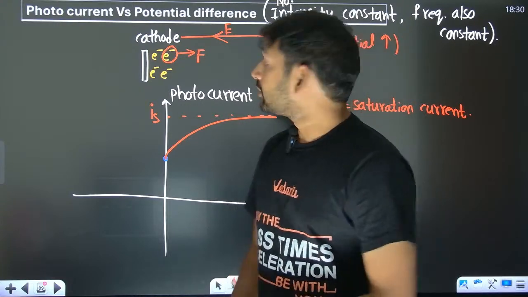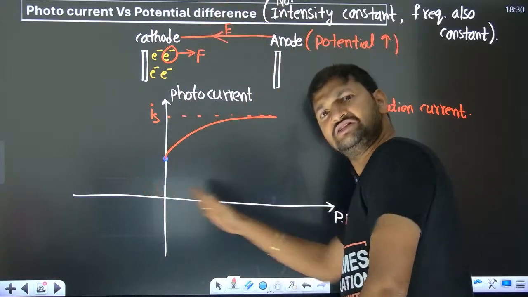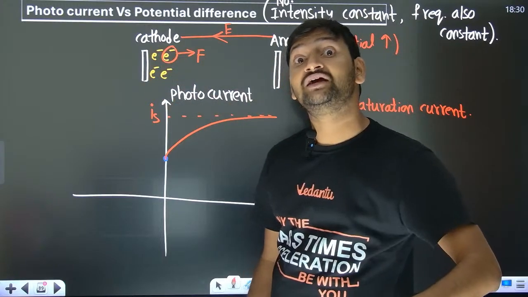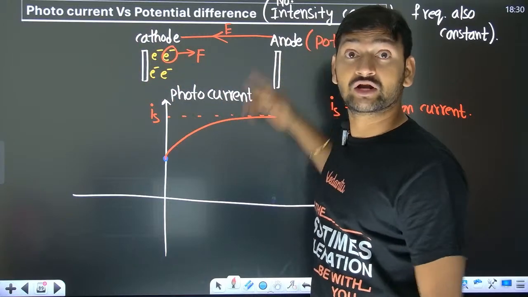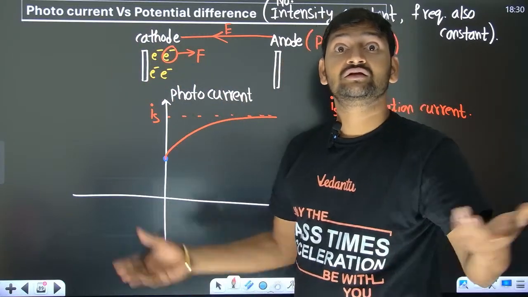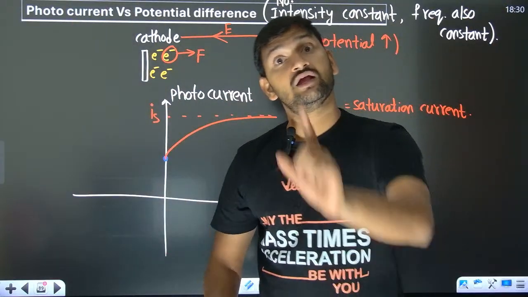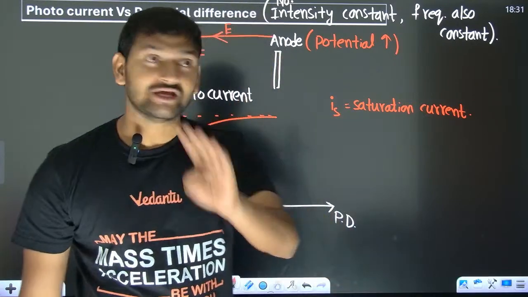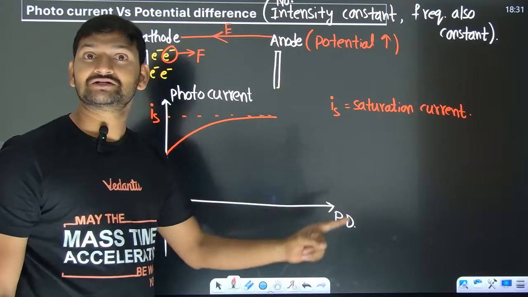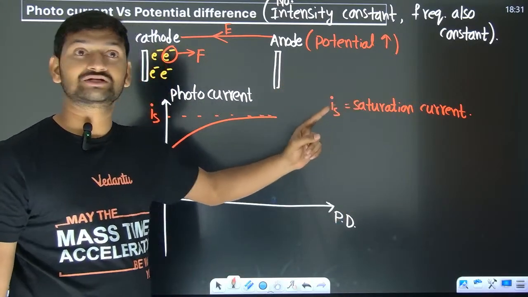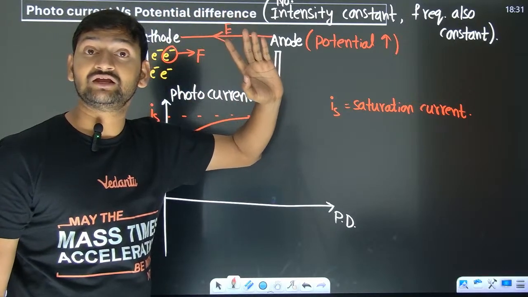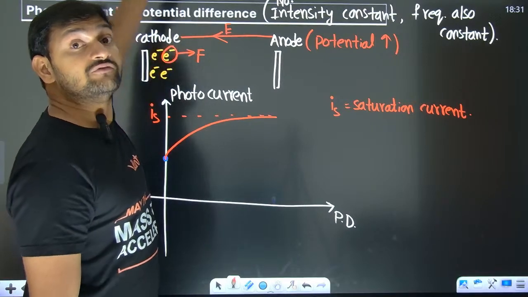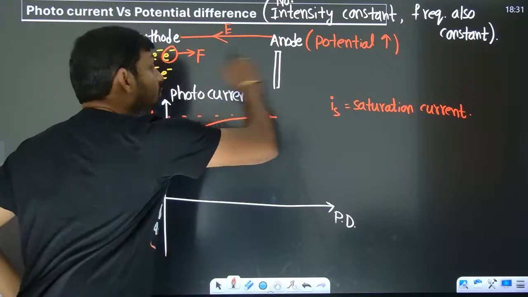Only 4 are going. Now you make the electric field even stronger by increasing the potential difference. Then instead of taking half a second to go there, maybe they will take 1/10 of a second. So in 1/10 of a second, 4 electrons have gone. In the remaining 9/10 of a second, nothing is going to go. So overall, in 1 second, only 4 electrons have gone. So yes, there is a saturation which is going to be reached. No matter how strong you maintain the potential difference, no matter how strong you make the electric field, only some amount of electrons are going to get produced. You have to wait for the next round of electrons to get produced to take them to the anode.